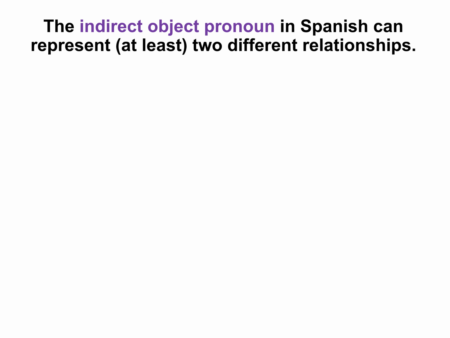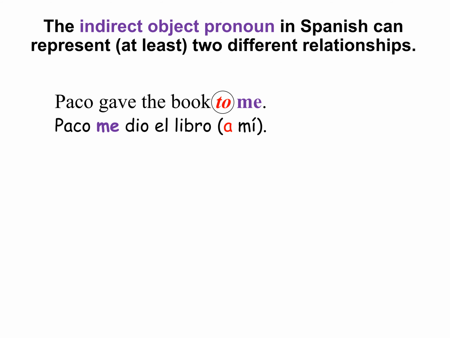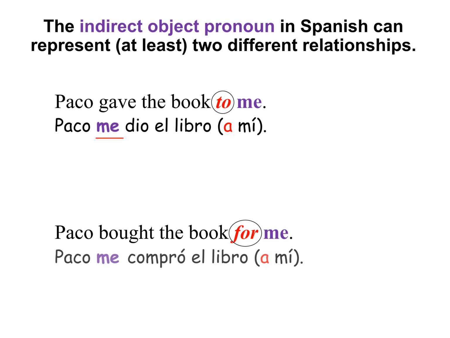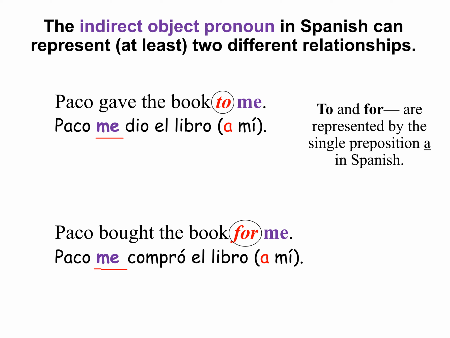And so they represent at least two different relationships. For example, Paco gave the book to me. In this case, Paco me dio el libro a mí. So because it was to me, me. Or Paco bought the book for me. So Paco me compró el libro a mí. And so these are the two relationships. It can be to or for. So me dio or me compró. To and for are represented by the single preposition a in Spanish. Okay, so a in this case, and then a.